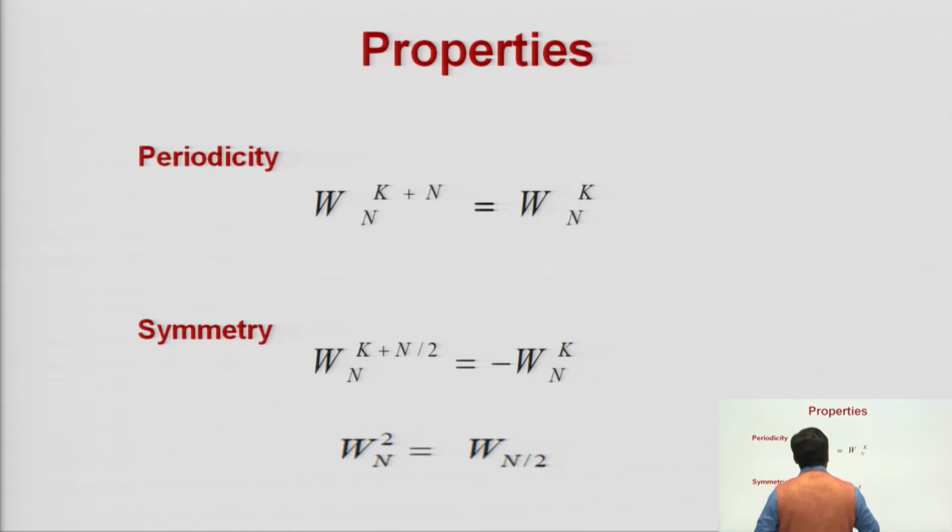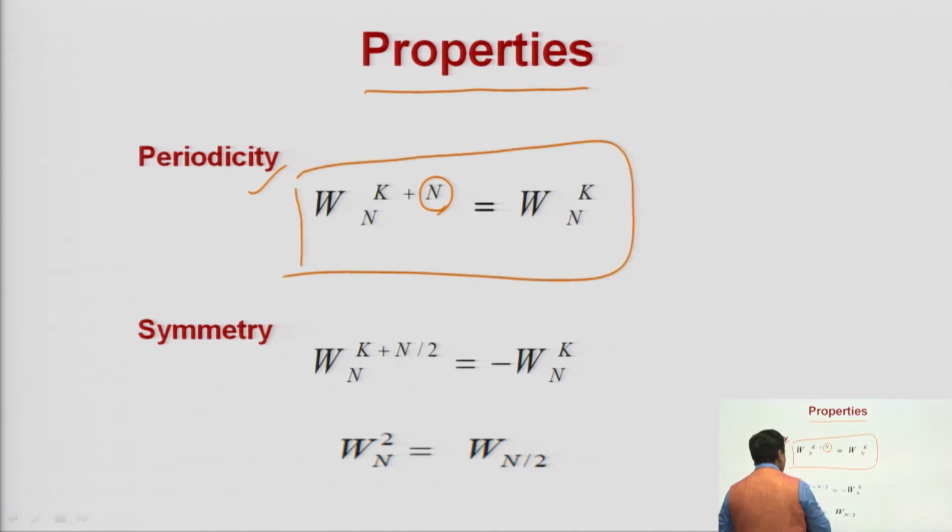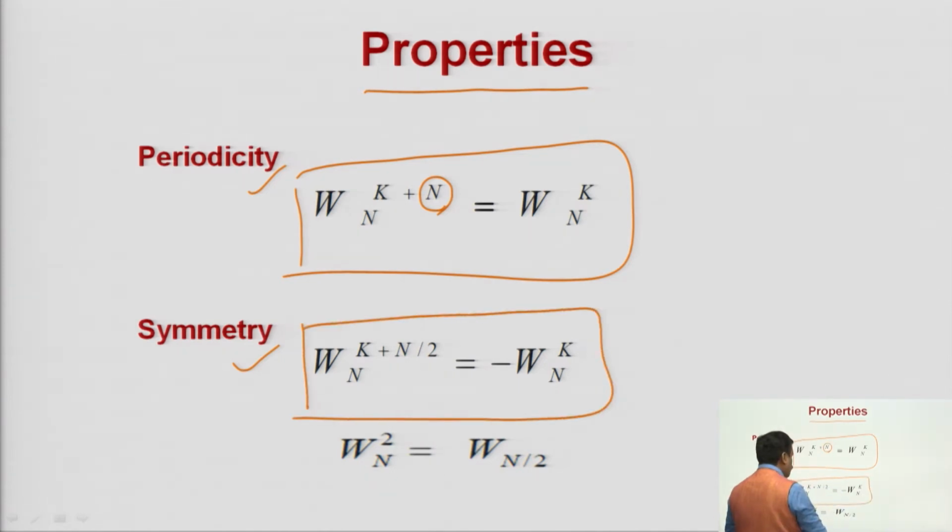Now, these are the two properties of twiddle factor. First is periodicity. It means W_N^(k+N) = W_N^k, so if the time period is capital N, after the time period its value will be repeated, so its value will be the same. Second, symmetry. Symmetry means W_N^(k+N/2) = -W_N^k. So after half of the time period, N by 2, its value will be the same, but with opposite sign. That will be symmetry.